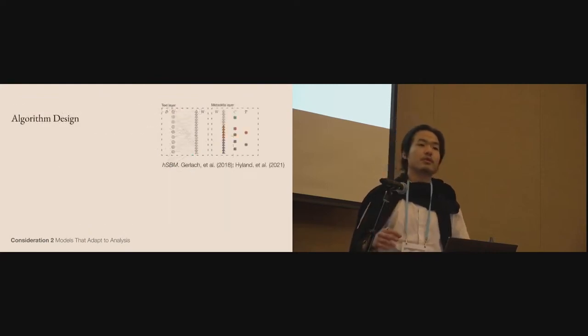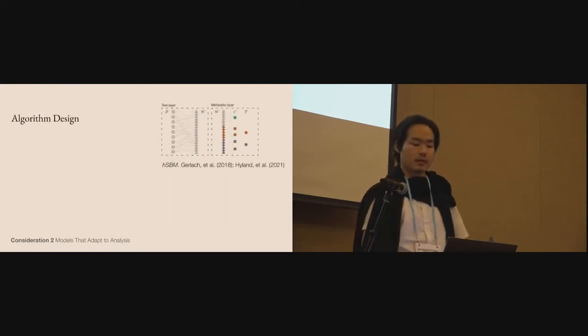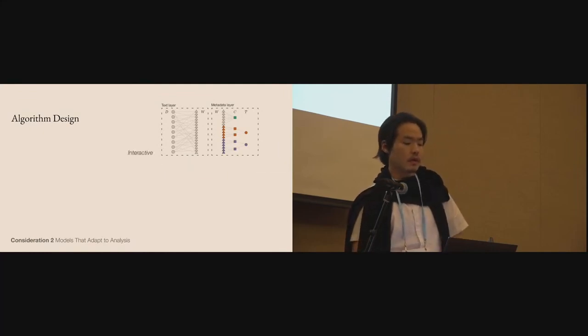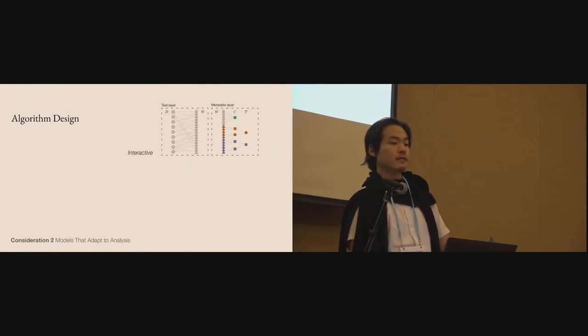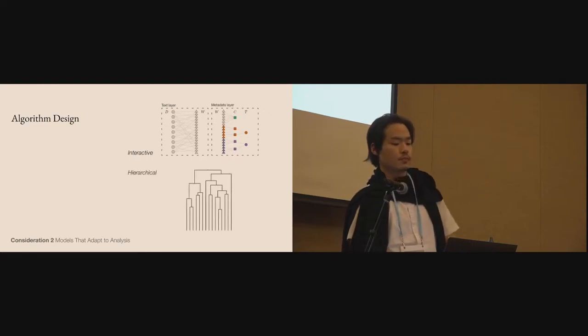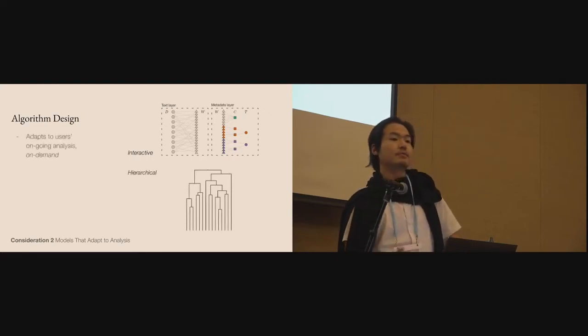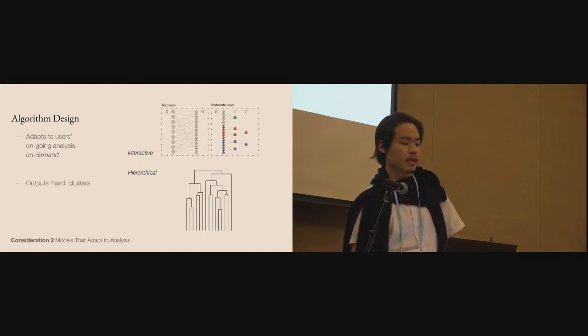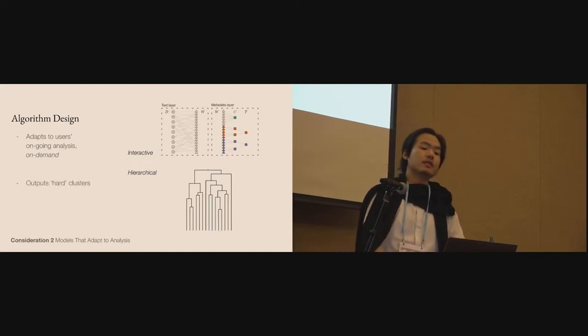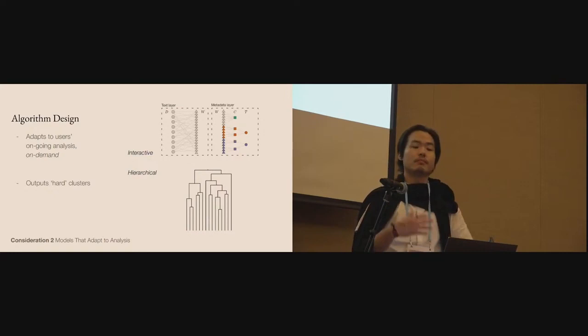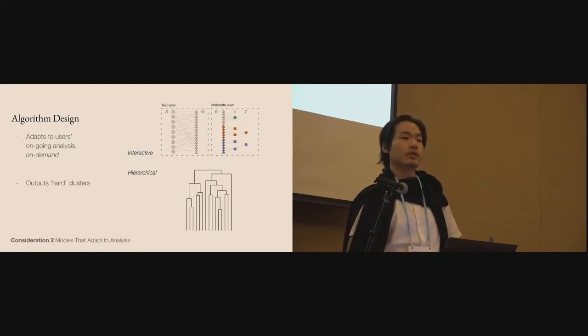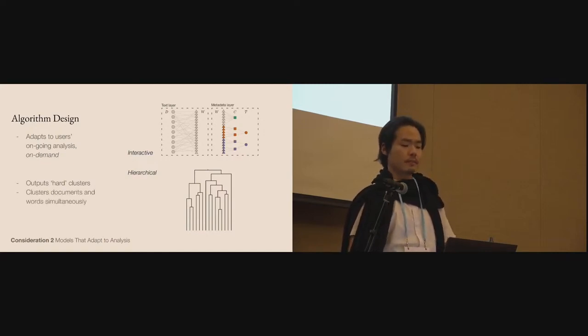And this entails running a community detection algorithm on this multi-layer network. This algorithm is thus interactive and hierarchical, and it adapts to users' ongoing analysis on their demand. It also outputs hard clusters instead of requiring the user to set a minimum probability threshold on topic models to output hard clusters. And it clusters documents along with words simultaneously.